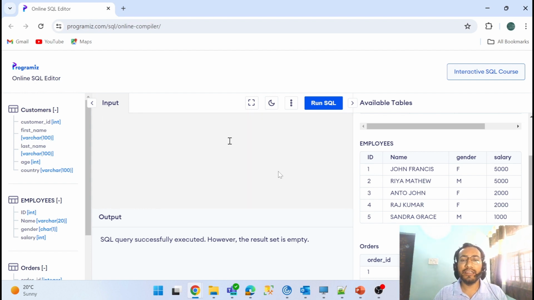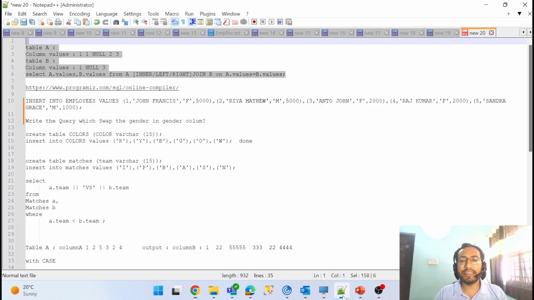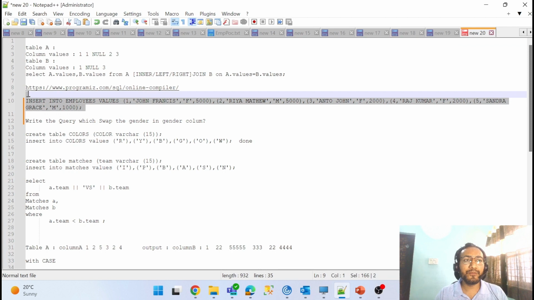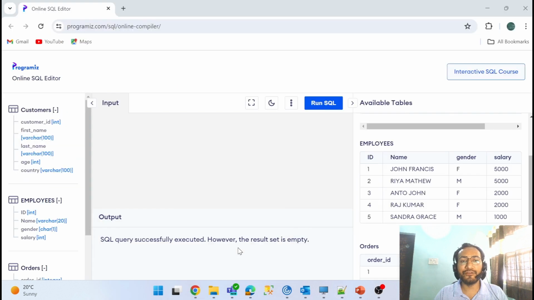Okay, let me get the second question. So people gave me this query, where they wanted to swap the gender for me. Let me give you the data here. You can see the employee table, I have male, female, so I have this data. Just keep in mind, what I have to do is write the query where my gender gets swapped.